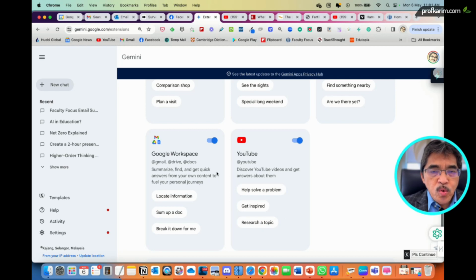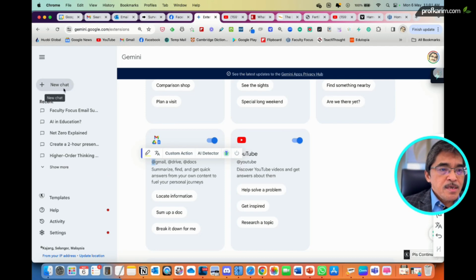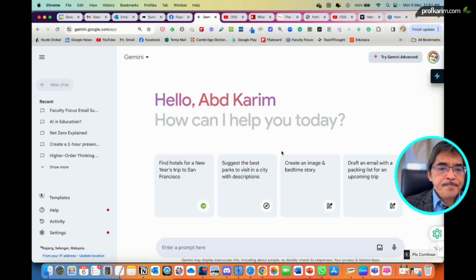To access this, simply in the prompt, you can start by typing the at sign here. Then you will have access in the drop down menu. So let me just start a new chat here.